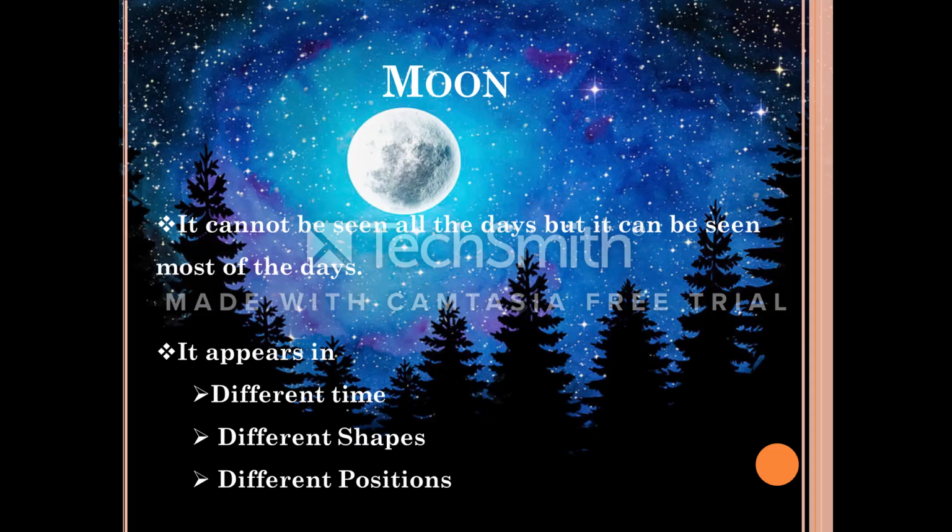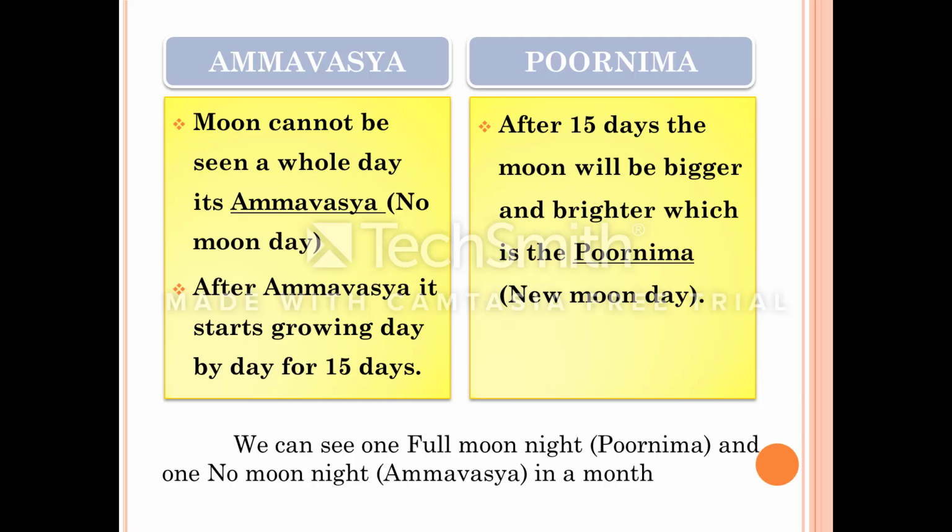Now, we study about the moon. We cannot see the moon all the days. We can see the moon most of the days. It appears at different times, in different shapes, and in different positions. We cannot see the moon completely one day in a month. The sky will be very dark at night. That day is called Amavasya. We call it Amavasai.